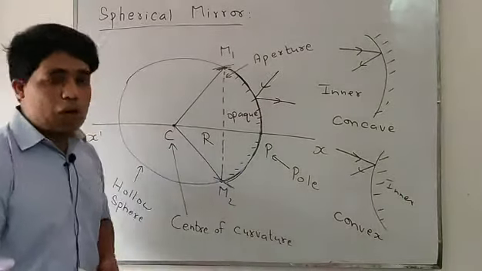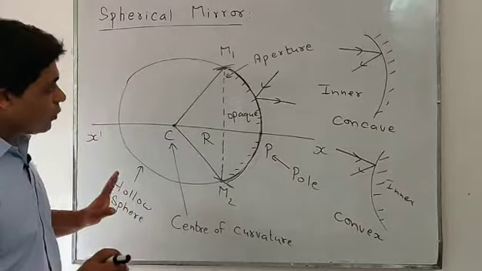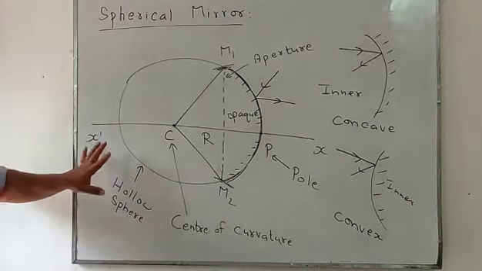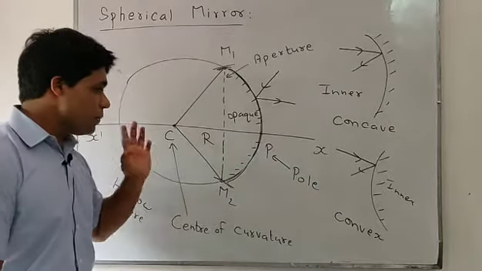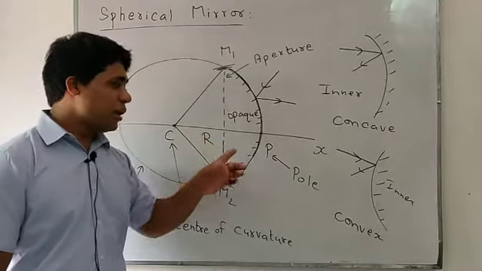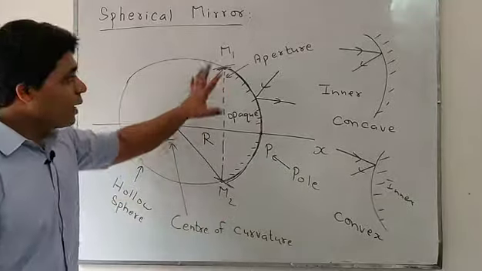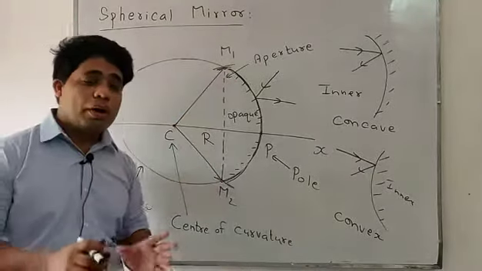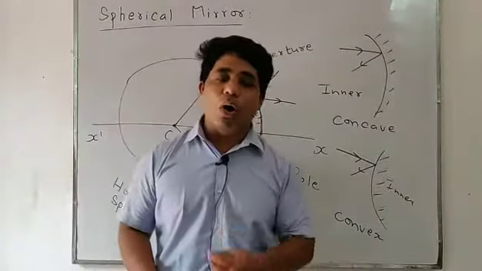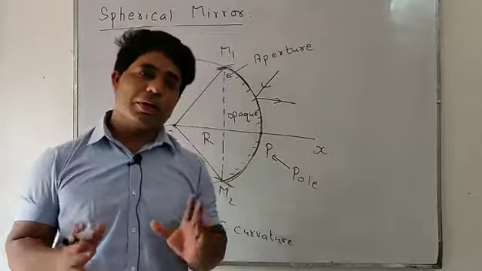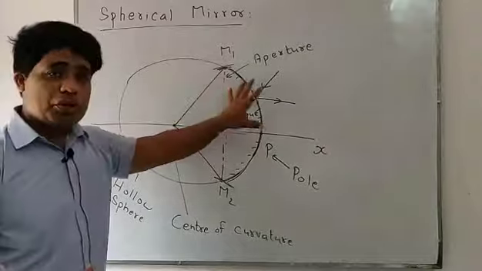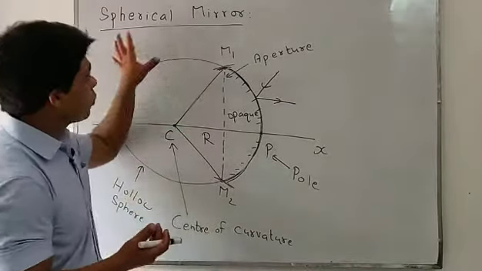Okay. Now students, we'll discuss some definitions. You can see in this diagram, in the hollow sphere, there are lots of components like center of curvature C, radius of curvature R, pole P, and aperture, this distance. So one by one I'm going to explain all these terms related to spherical mirror. Okay students, these are the basic points related to spherical mirror.